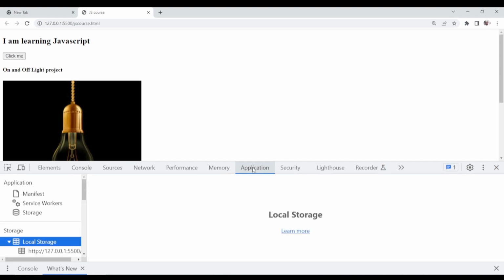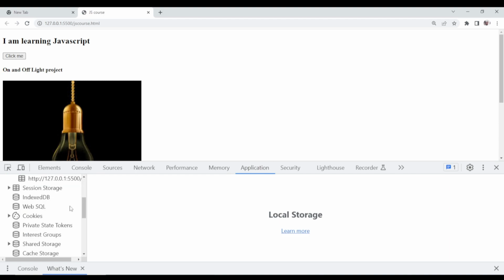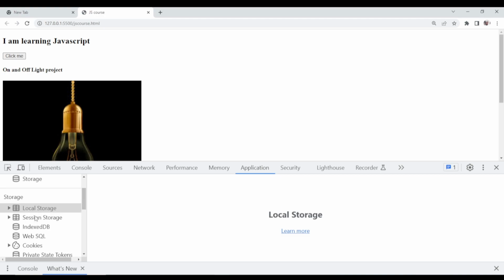When you click it, look at storage. Look at this place called storage. Under this place called storage, you have your local storage and the session storage. You have your cookies, web SQL, index. But now we are concentrating on the local storage and the session storage. Click here to expand it. When you expand it, you click this.